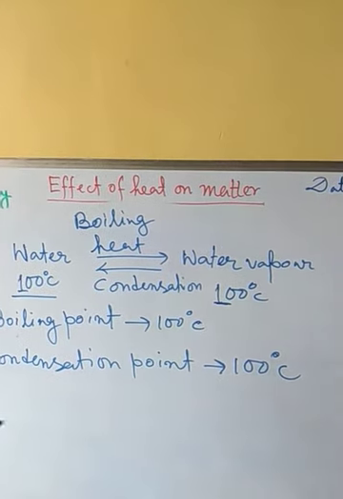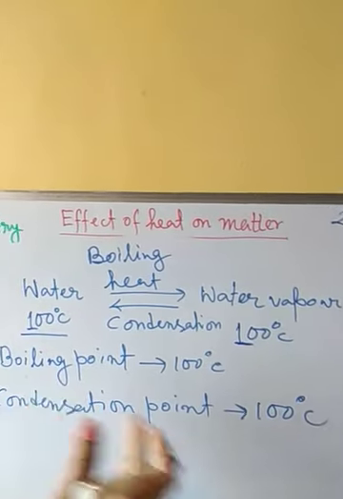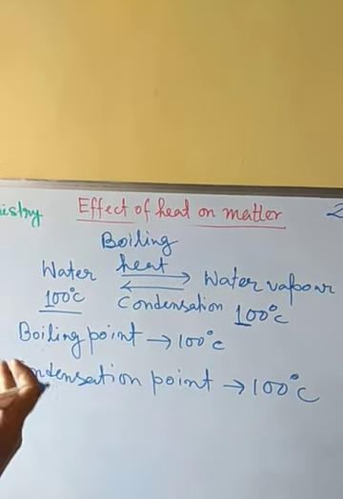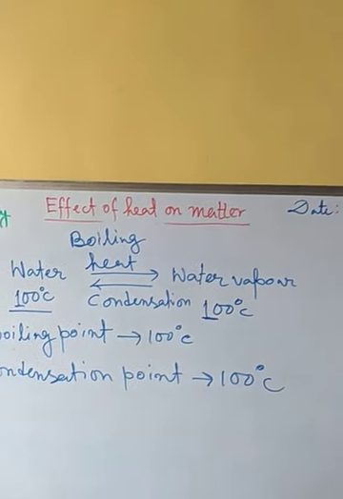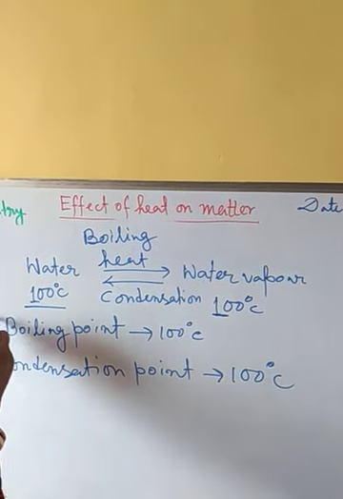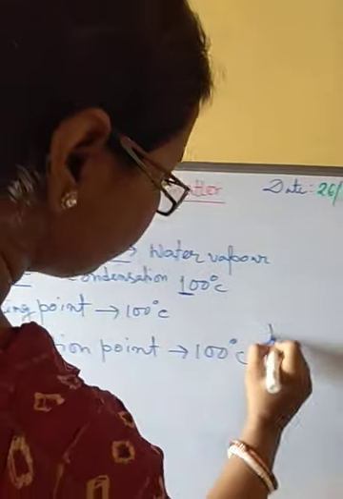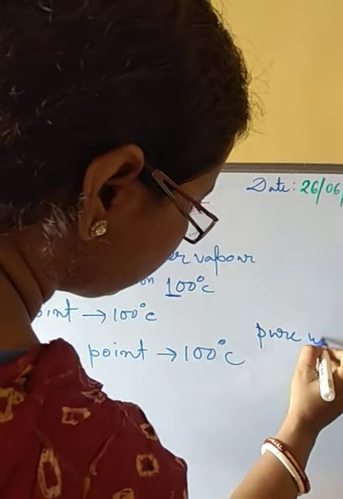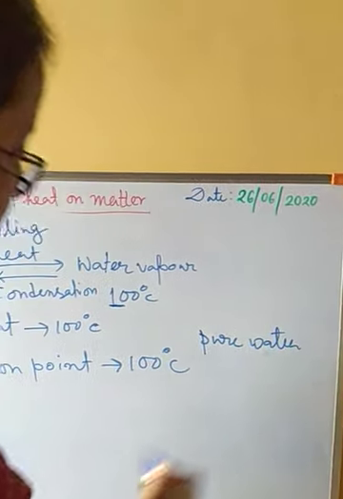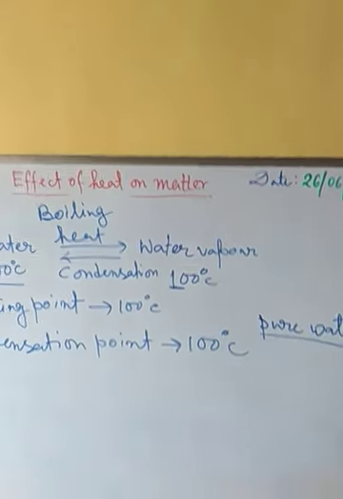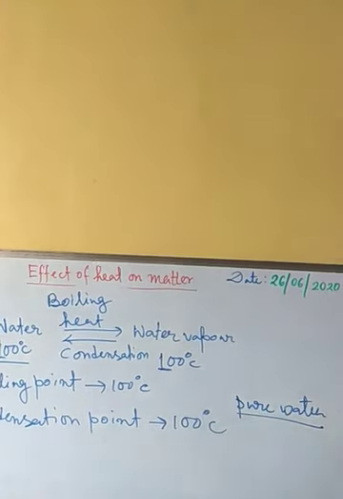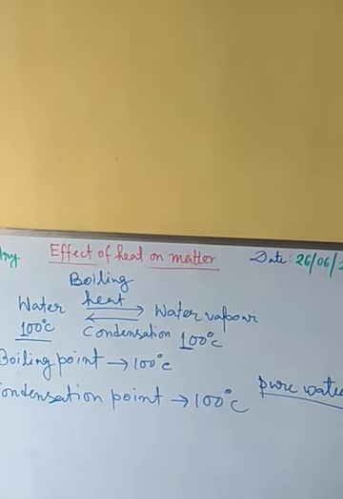That's why they are coming closer, and it's changing its state from water vapor to water. So this boiling point and condensation point are fixed for pure water and water vapor. If the water sample is not pure, then the boiling point or condensation point will change.